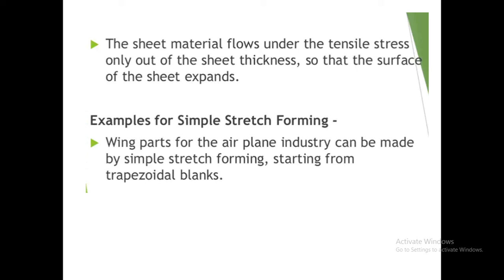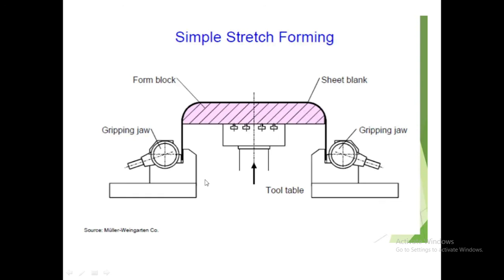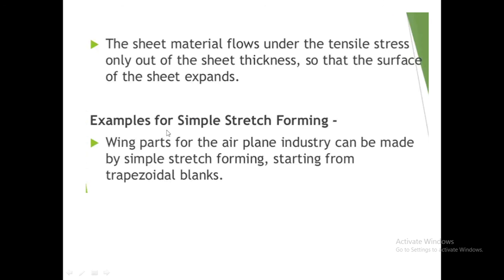The sheet material flows under tensile stress. Tensile stresses act only in the plane of the sheet, not through the thickness, so that the surface of the sheet is expanded. The sheet metal will undergo tensile stresses, and due to these tensile stresses the sheet metal will expand and acquire the shape of the form block.